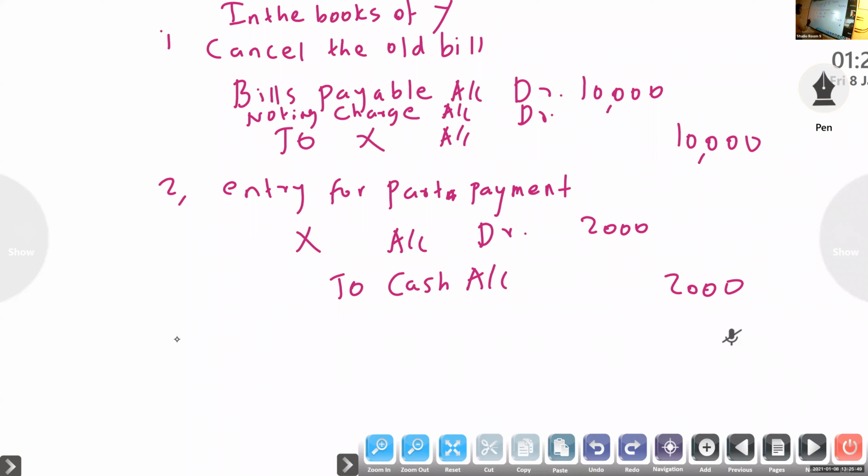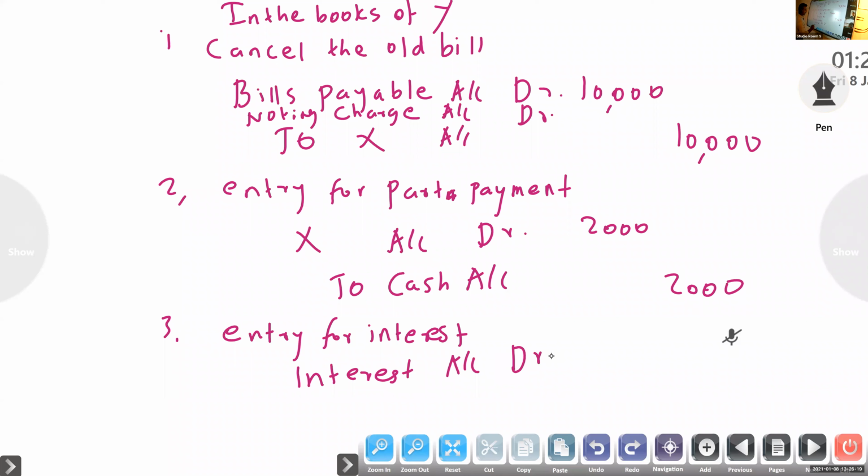Then third, entry for interest. Here he has to give interest, and there he will get it. Here interest payable. So from the point of view of the drawee, interest is an expense. So interest account debtor to X. If he paid cash, interest account to cash. Paid interest account to cash. Normally payable only, and for them receivable only.